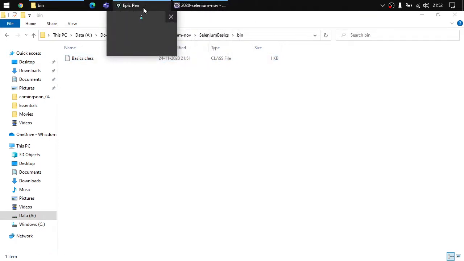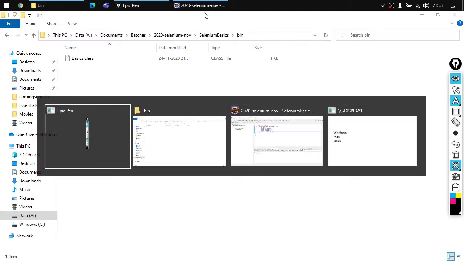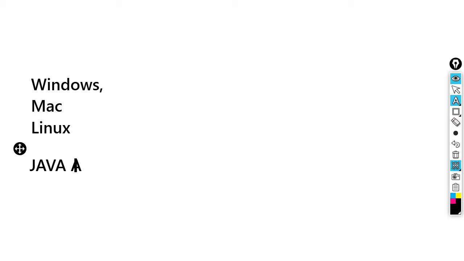Jar means Java archive resource, right? What does this mean?